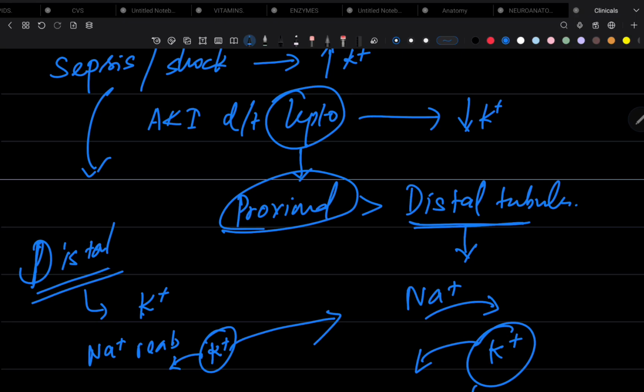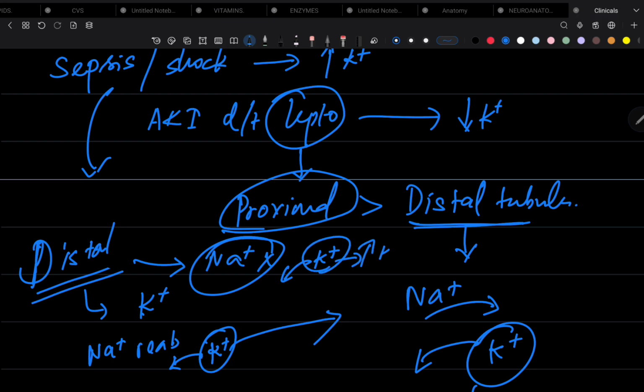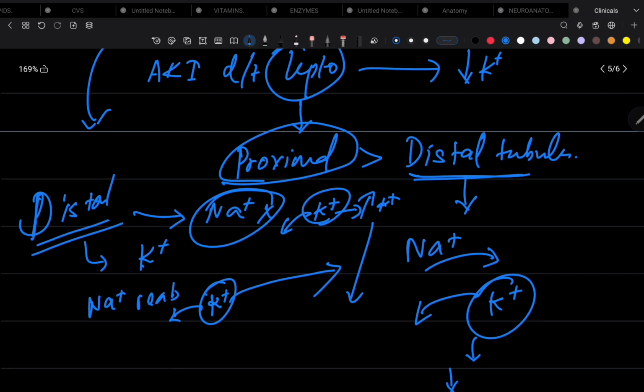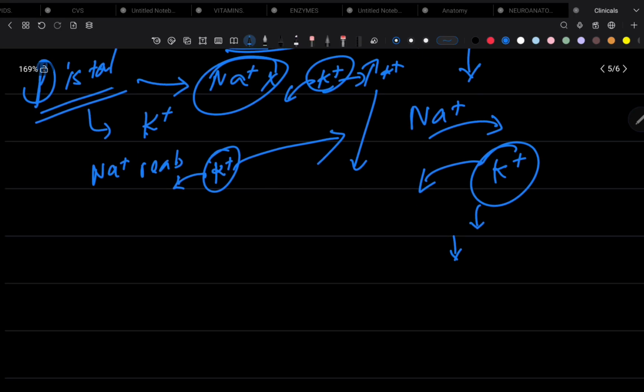But in case of sepsis and shock and other causes of AKI, since the distal tubules are also affected, there is no sodium reabsorption. And since there is no sodium reabsorption, potassium cannot be lost through the tubules, and this causes an increase in potassium levels, and this causes hyperkalemia. So this is a very peculiar point to diagnose leptospirosis.